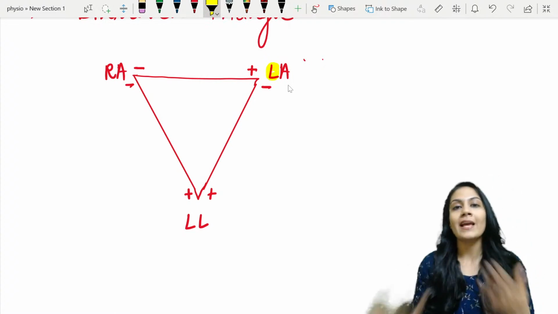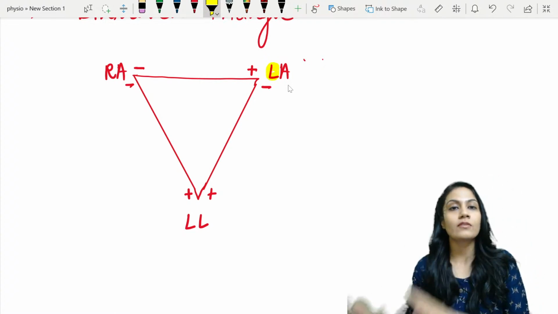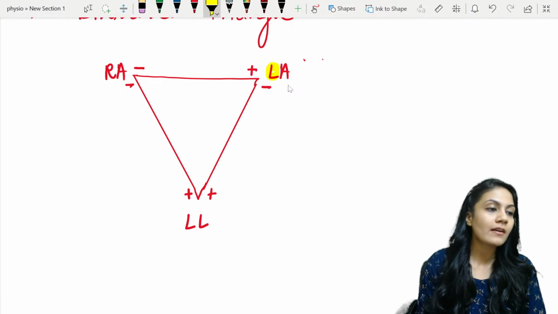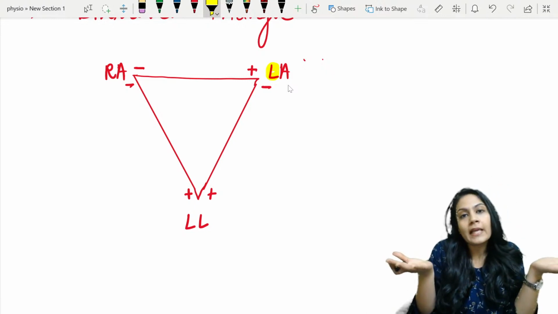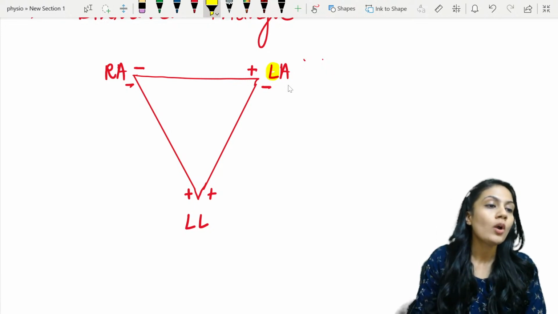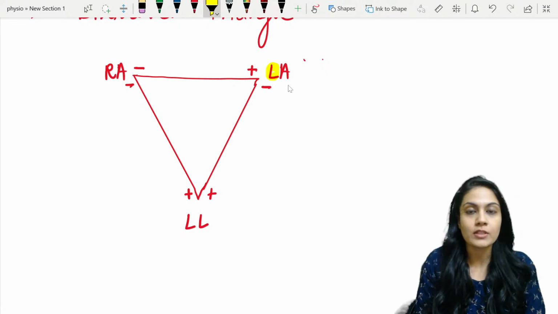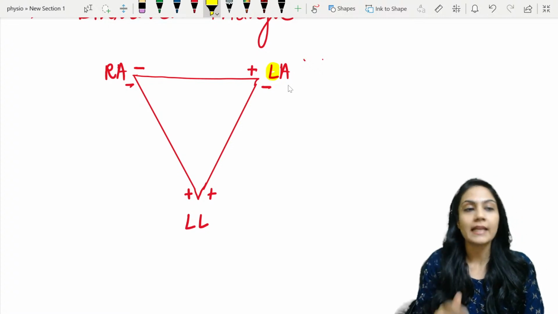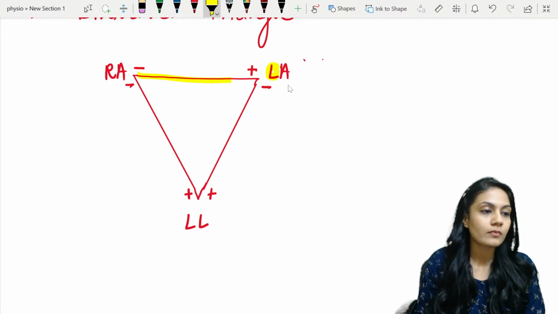The more the number of L's, you have to write positive on that side. Now over here in the right atrium, you do not have any L, so you cannot write positive over there. So over here we are going to write positive, and the right atrium is negative in this lead, okay?